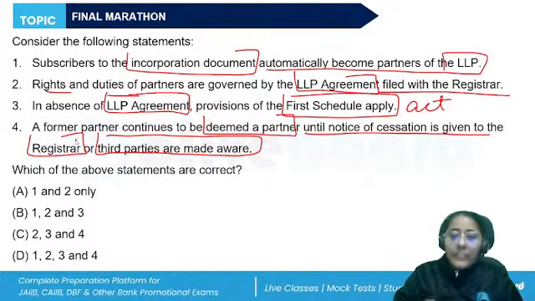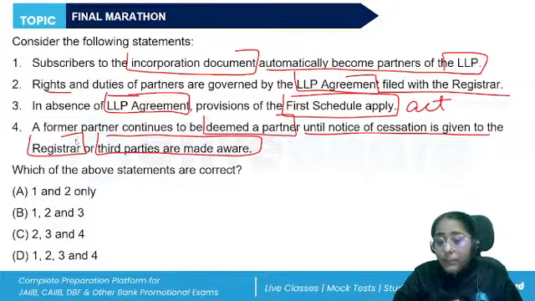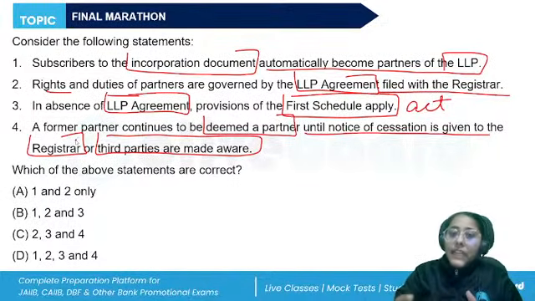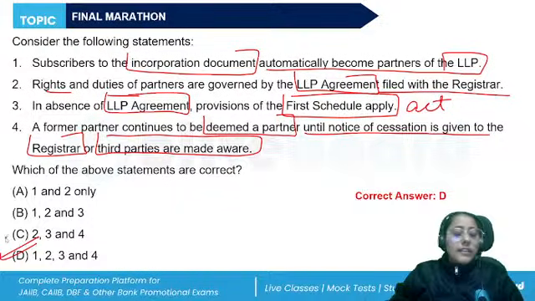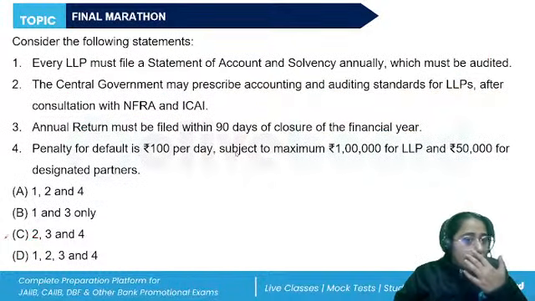They will be entitled to receive the right in shares in the accumulated profits of the LLP. If the partner has died, the consequence of death or insolvency will be given to the legal heirs or the nominee. So the correct answer will be D. All of the statements are correct about the cessation of the partnership or the registration of partners in the LLP. So the correct answer is D.